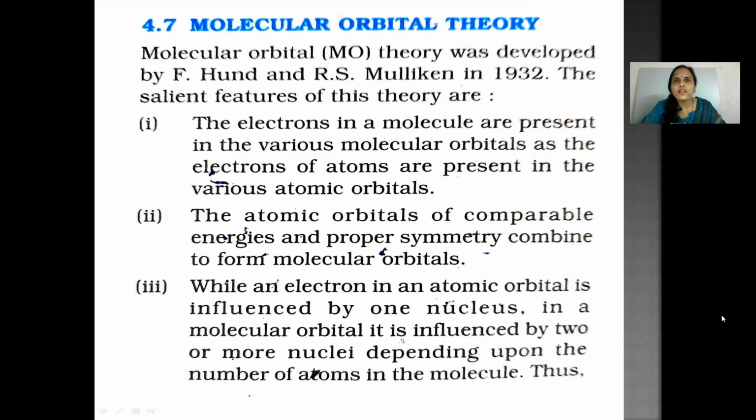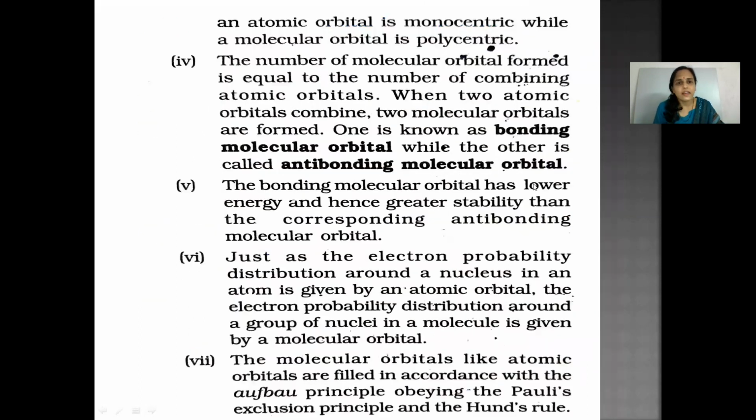While an electron in an atomic orbital is influenced by one nucleus, in a molecular orbital it is influenced by two or more nuclei depending upon the number of atoms in the molecule. Thus, an atomic orbital is monocentric while a molecular orbital is polycentric. The number of molecular orbitals formed is equal to the number of combining atomic orbitals.